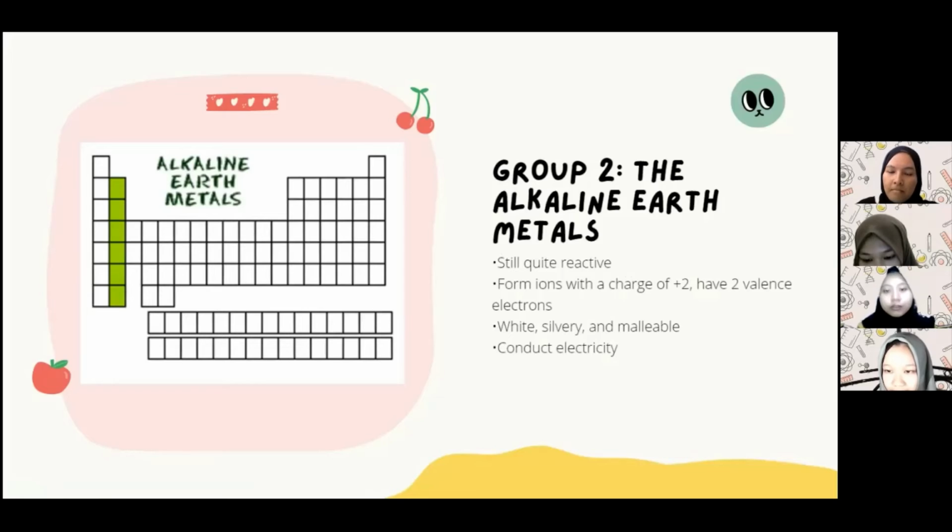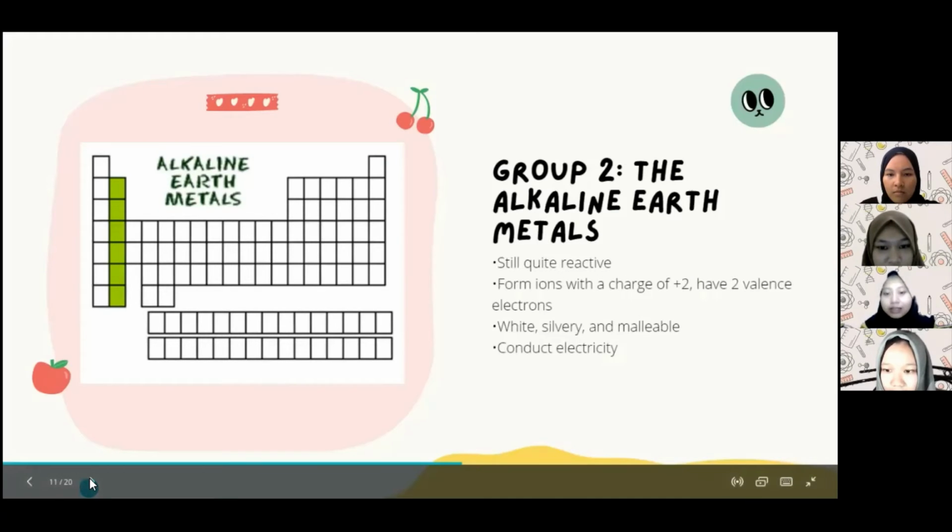Okay, now we're going to move to group 2. It's the alkaline earth metals. First, still quite reactive. Second, they form ions with a charge of +2 and have two valence electrons. Third, white, silvery, and malleable. And fourth, they conduct electricity.